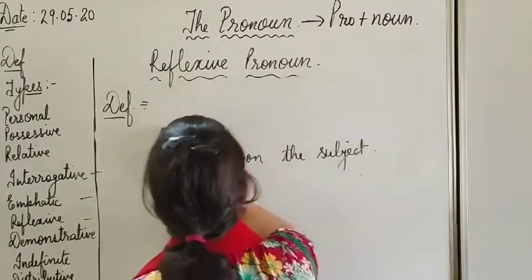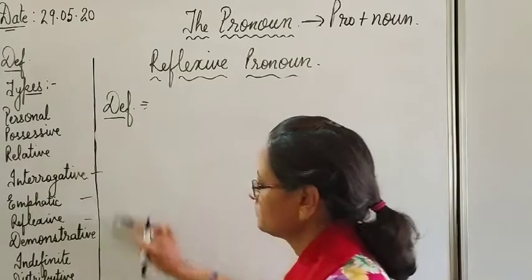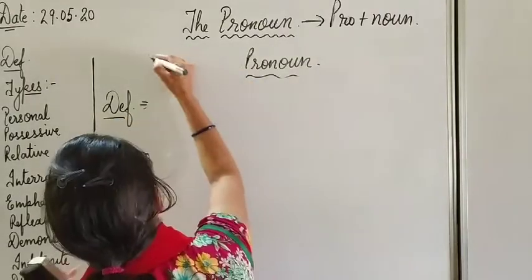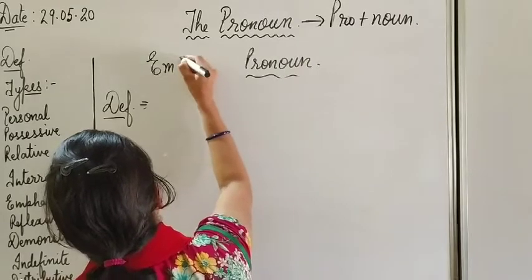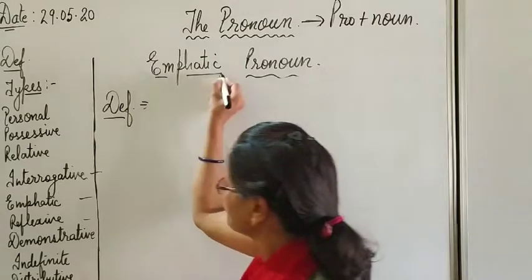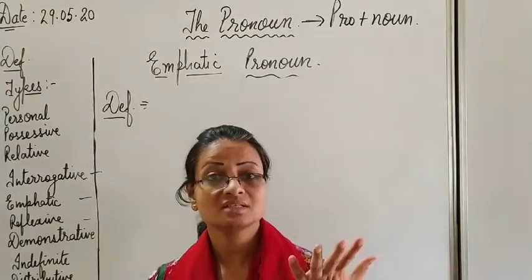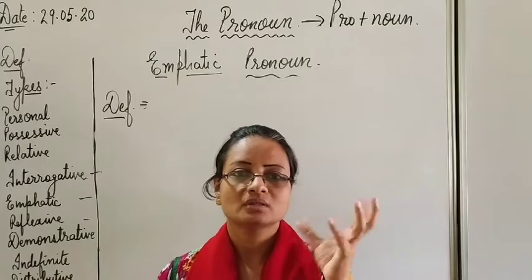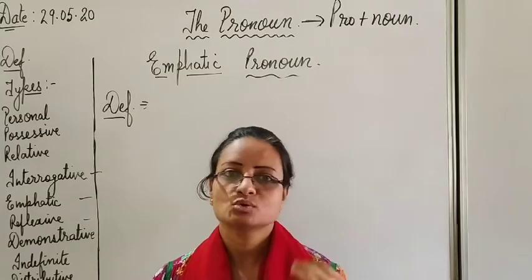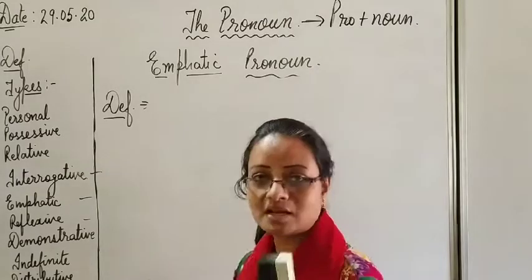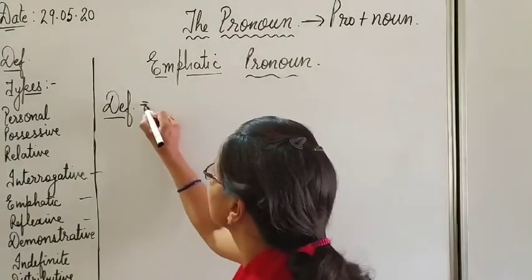Now another one is emphatic. There is a very good confusion between emphatic and reflexive. Emphatic pronouns also carry these self or selves words. They are also included in the compound personal pronouns. So there is quite a clear confusion. But if you understand them clearly, you will not be confused at all.